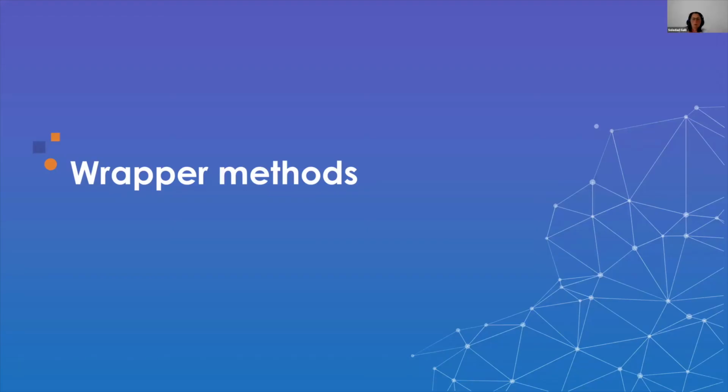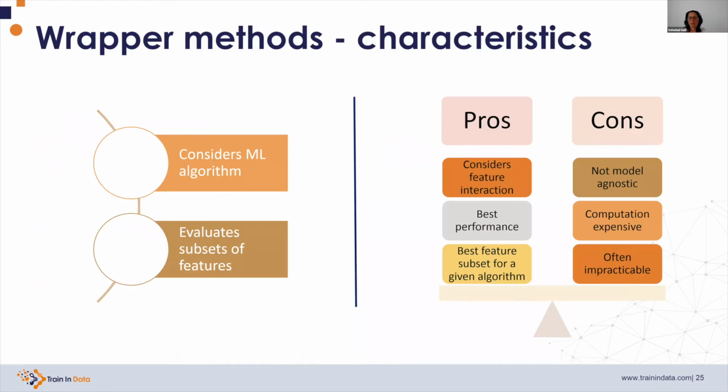Moving on to wrapper methods. Wrapper methods also have some characteristics that make them wrapper methods. The first one is that they focus on the machine learning model that we want to train. So if we aim to train a random forest, the wrapper method will use a random forest to select the features. And the second characteristic is that it evaluates subsets of features. So it doesn't look at one feature individually, it looks at features in a group. And we're going to see how we select these features.